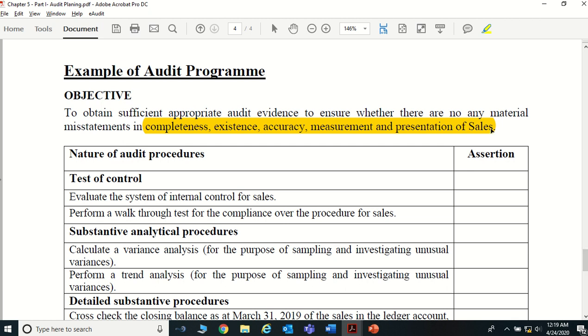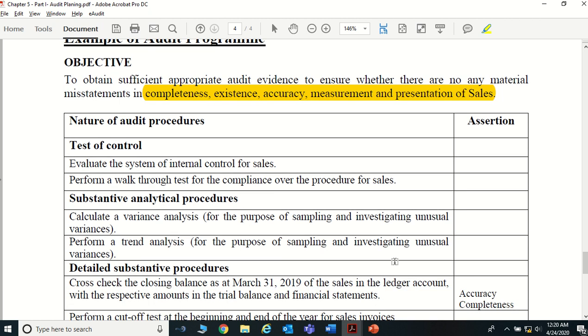Likewise for sales, cost of sales, other administrative expenses, finance expenses, property, plant and equipment, inventories, trade receivables, trade payables. For all the areas, normally we should have this kind of a detailed audit plan. Tell your staff, go there under sales, you want to do these tests and check these things, right? Likewise, we give them in detail. So basically we can call it a detailed audit plan also.